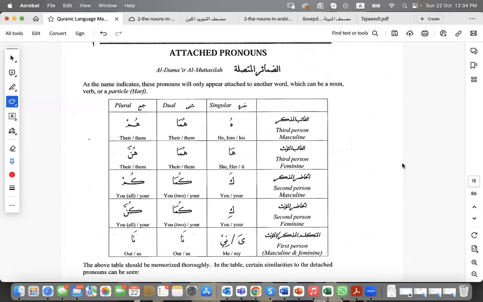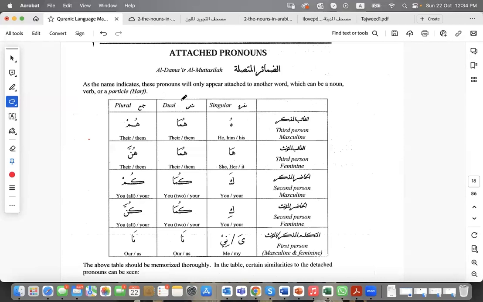Next question is, what type of word are they going to be attached to? Are they attached to nouns? Verbs? Particles? Actually, they can be attached to nouns, verbs, and most of the particles. In our lesson today, we're going to start by introducing all the attached pronouns specifically, and we're going to talk about how they are attached to nouns. What is the meaning when we find them at the end of a noun?